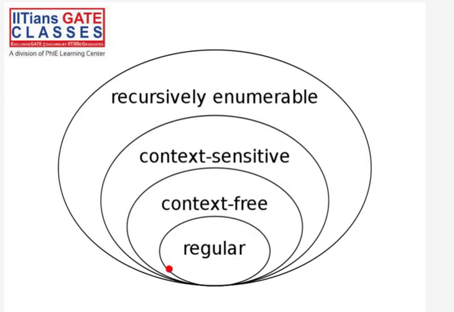From this diagram you can see that every regular language is a context free language, every context free language is a context sensitive language, and every context sensitive language is an RE language. Also, do not think that I am telling you to memorize these things. I am not telling you to memorize these Venn diagrams. I will prove everything. We will prove that every regular language is context free, every context free language is context sensitive, and every context sensitive language is recursive enumerable. There is nothing that you have to memorize in this course.